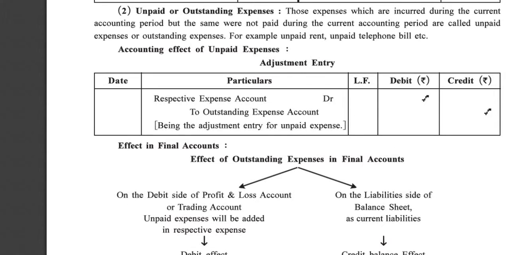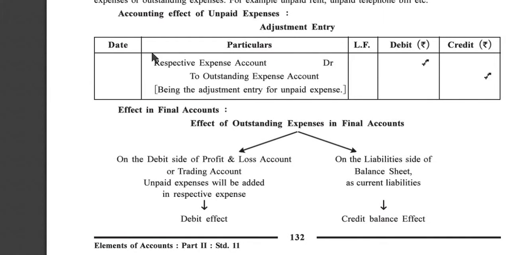Now, second adjustment, unpaid or outstanding expense. Those expenses which are incurred during the current accounting period but were not paid during the current accounting period are called unpaid expenses or outstanding expenses. For example, unpaid rent, unpaid telephone bill, etc. Accounting effect of unpaid expenses. First adjustment entry: respective expense account debit to outstanding expense account, being the adjustment entry for unpaid expense.